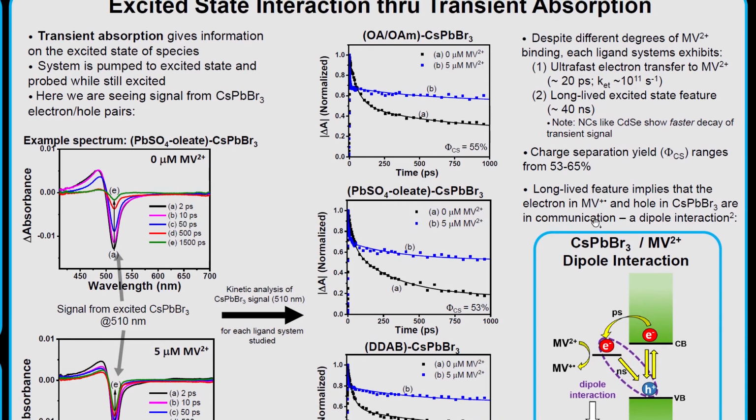Despite the very different degree of association with methylbiologen that we saw from the PL data, interestingly, each system is showing ultra-fast electron transfer occurring on the timescale of about 20 picoseconds. It's also showing a long-lived excited-state feature, which decays with about a 40 nanosecond timescale. It's interesting to note that other systems like cadmium selenide, when you add an electron acceptor, show an overall faster decay of the signal, whereas in this case we're seeing this nice long-lived excited-state feature.